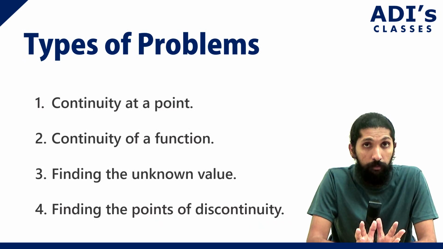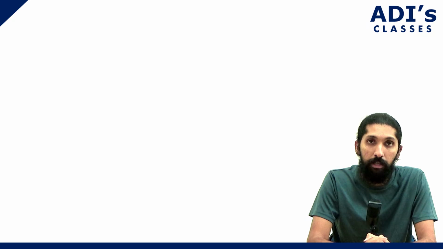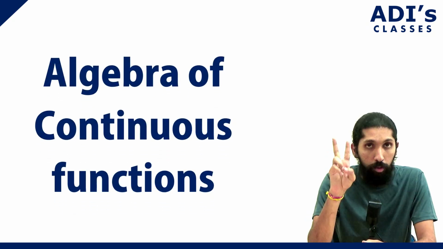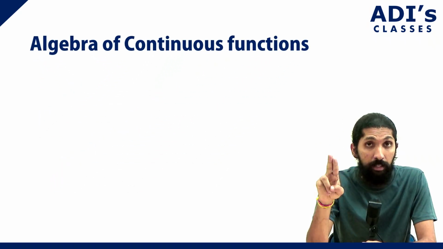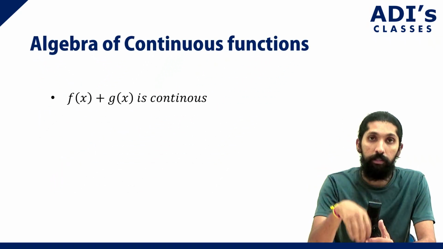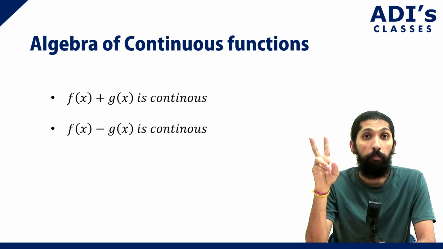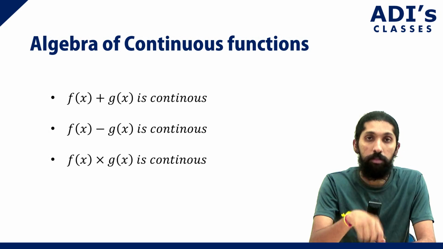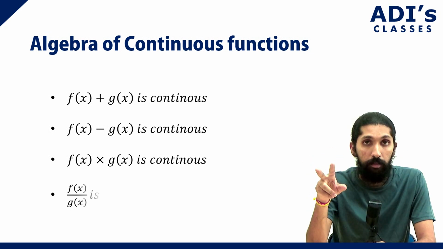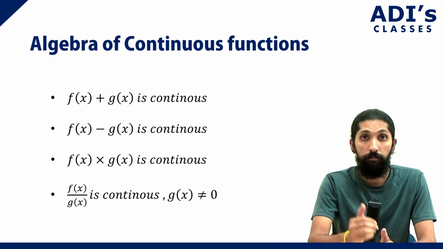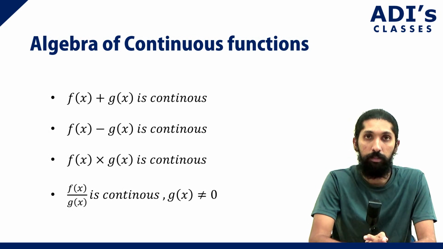And also we have a very important part in continuity, algebra of continuous functions. So if you have two continuous functions, you add them together, sum is continuous, you subtract, difference is continuous, you multiply, product is also continuous, and you divide, quotient is also continuous. Of course, the denominator is not equal to 0. So these are all the algebra of continuous functions.